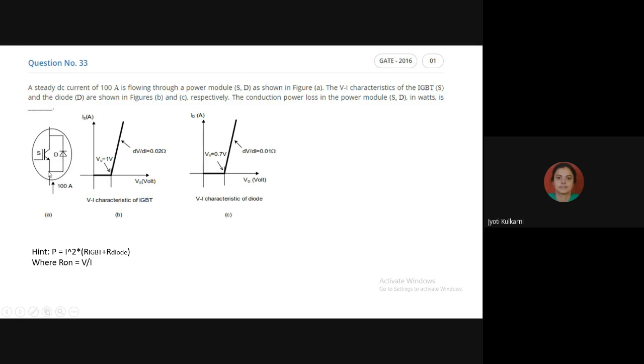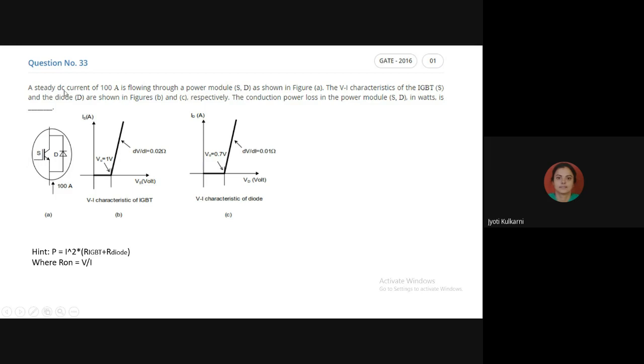So anyhow 100 ampere current is flowing in the upward direction. So this complete 100 ampere will go towards the diode. So S will not carry any current. This is the ideal logic we are giving. Okay. So now we will read the sentence.